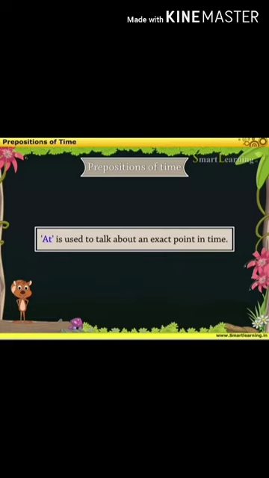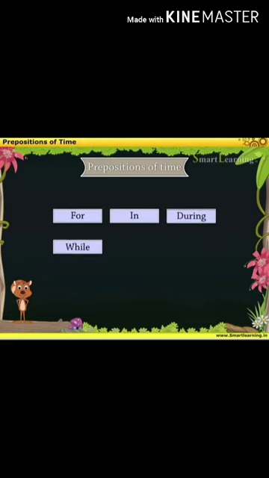The preposition at is used to talk about an exact point in time. For example, clock time, or during the holidays or festivals or any other time frames, you can use at. Except that, there are a few more prepositions of time: for, during, while, until, from, in, on, at. Okay, so let us see the preposition on.